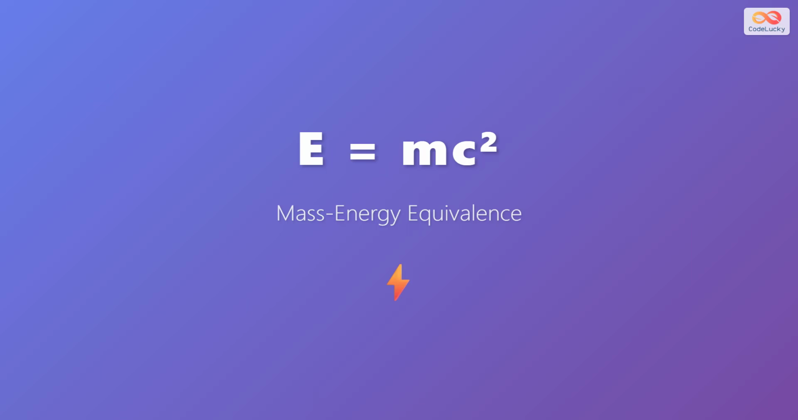E = mc². This is perhaps the most famous equation in all of physics, discovered by Albert Einstein. It represents one of the most profound insights in modern science, the relationship between mass and energy. This simple yet powerful equation transformed our understanding of the universe and laid the foundation for countless technological advances.